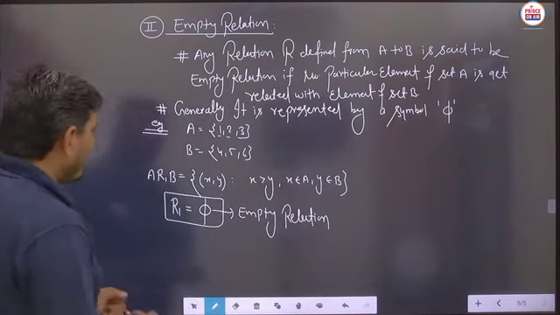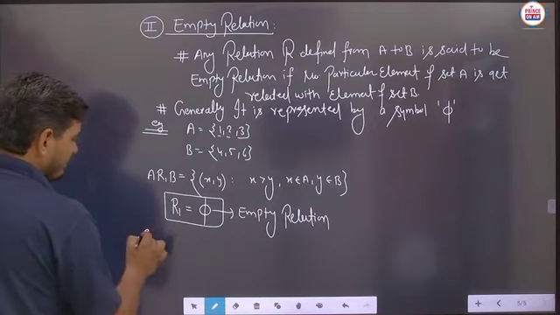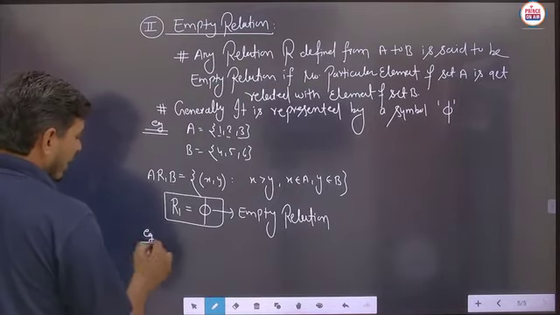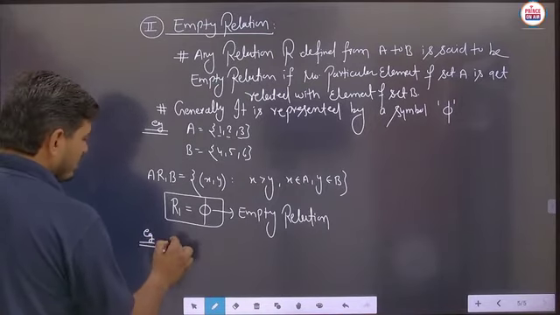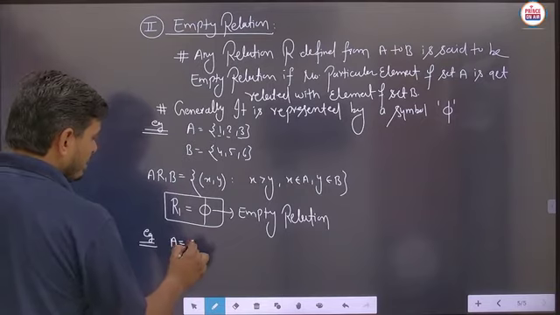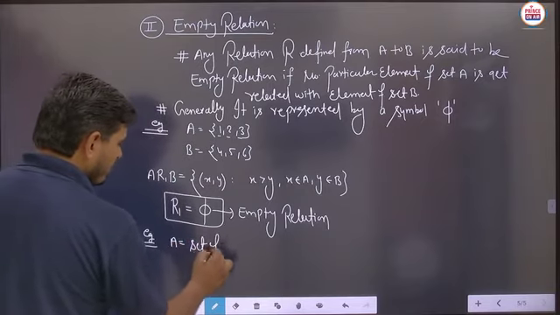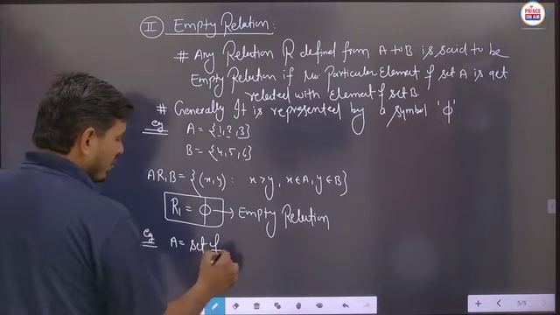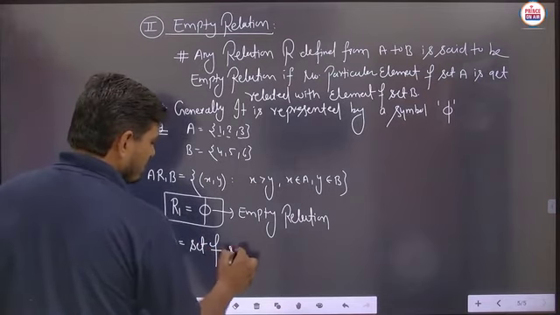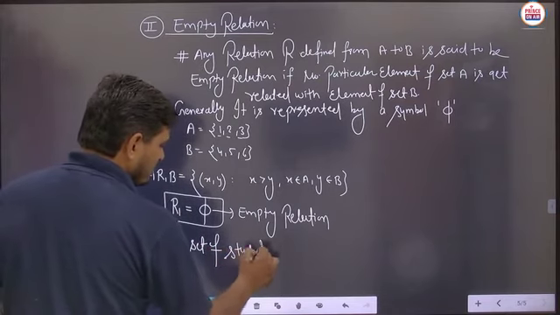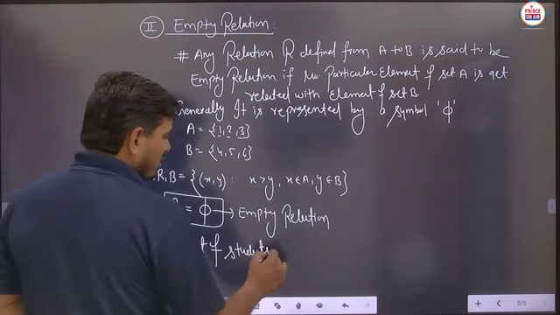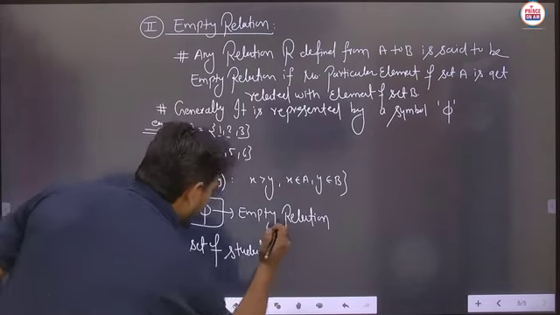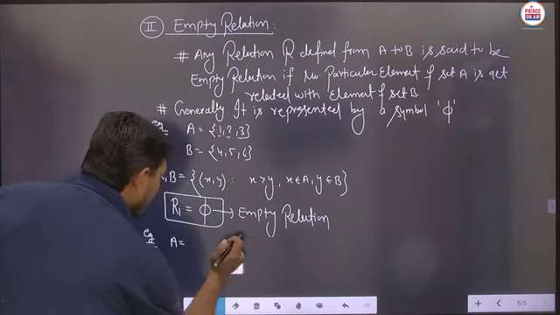Suppose again we have to take any other example. Suppose any set A is given, set of students, or you can take it in another way.